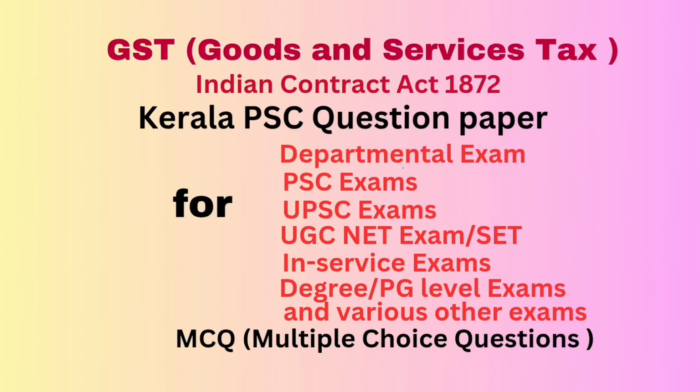Question number 11. Supply of goods is not treated as interstate supply when the location of the supplier and the place of the supply are in dash as per Integrated GST Act. Answer. 2 districts in the same state. Question number 12. Dash is a zero rated supply as per the Integrated GST Act 2017. Answer. Both export of goods and services.